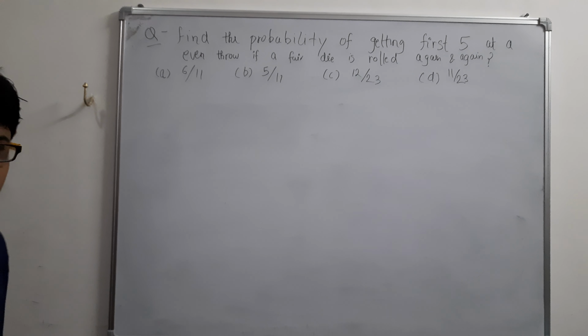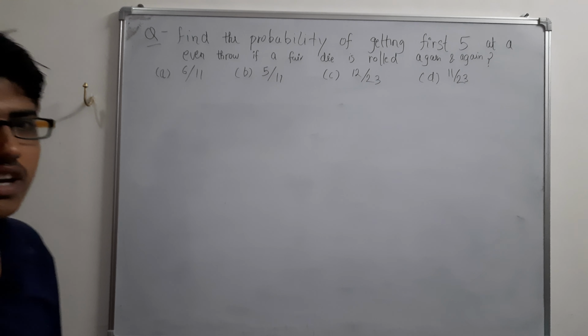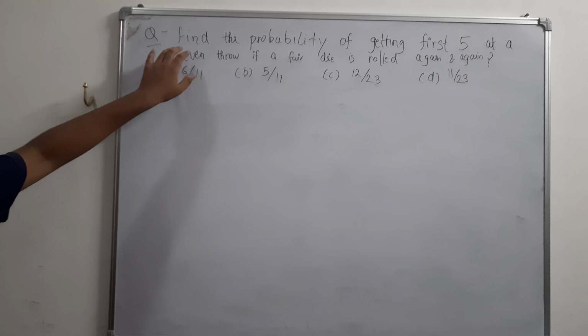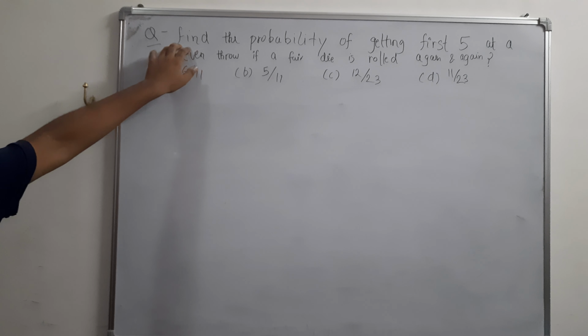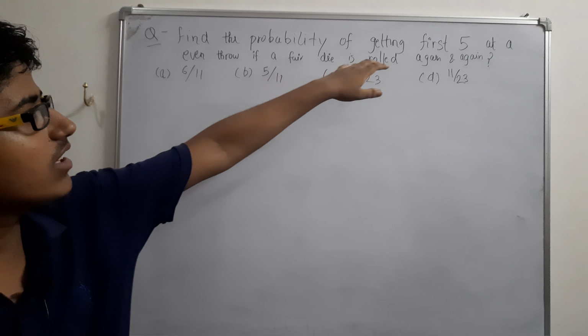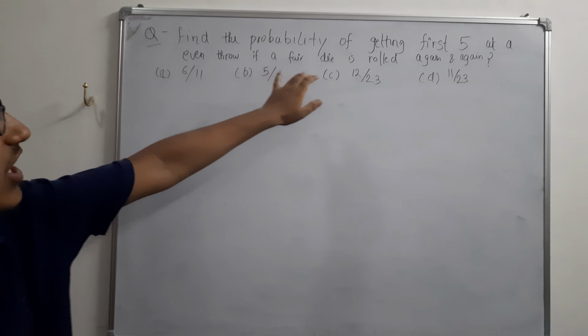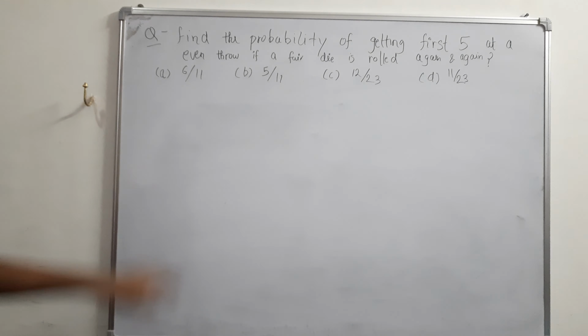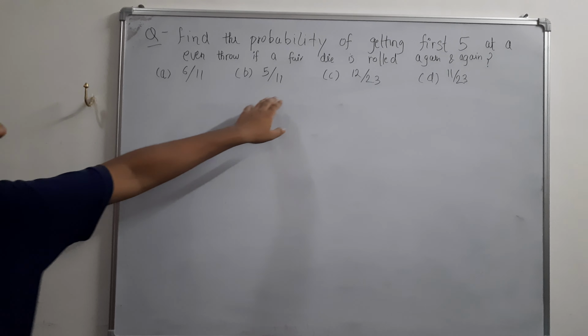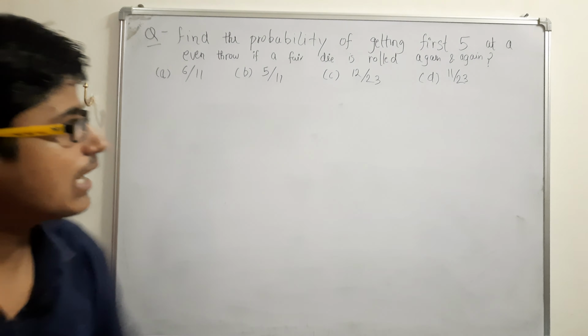This is the next question, try to solve this. Pause and try. Find the probability of getting first five at an even throw if a fair die is rolled again and again. Options are 6 upon 11, 5 upon 11, 12 upon 23, 11 upon 23.